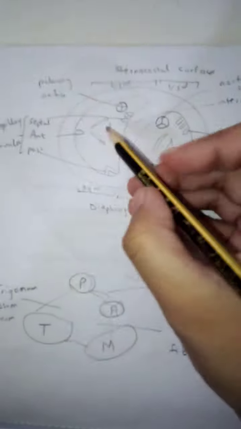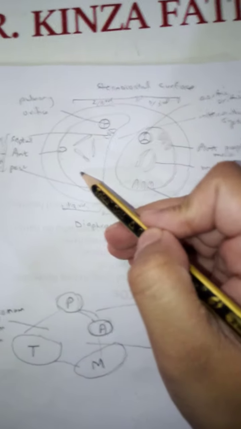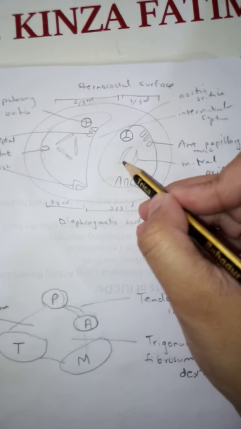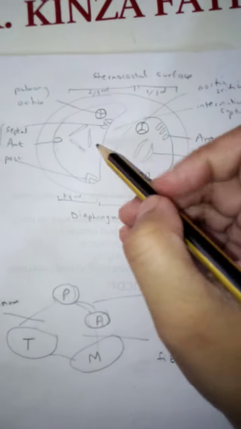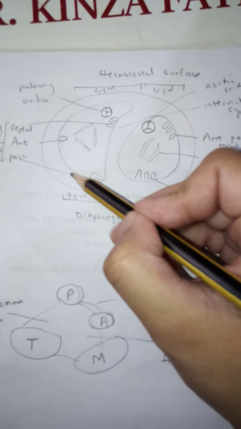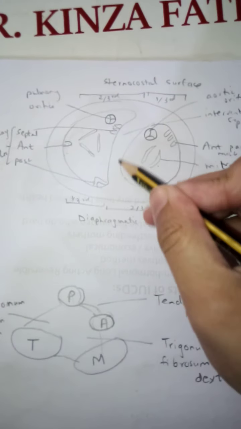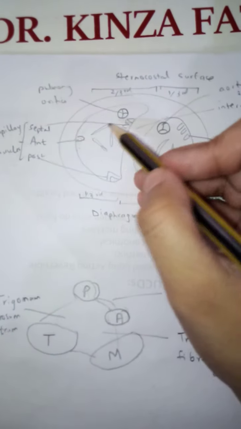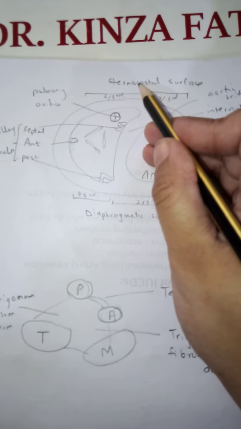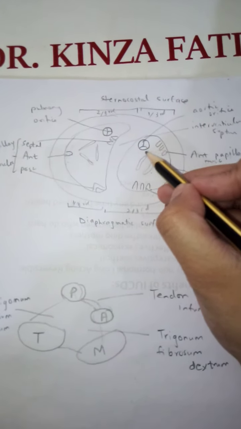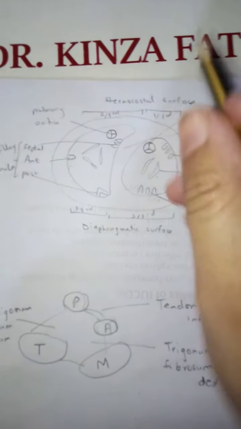There is the tricuspid valve that has three cusps in the right ventricle, and the bicuspid valve that has two cusps in the left ventricle. There is a crescentic cavity of the right ventricle, and a circular cavity of the left ventricle. There is also the pulmonary orifice, because the right ventricle pumps deoxygenated blood to the lungs, and the aortic orifice, because the left ventricle pumps oxygenated blood to the aorta.